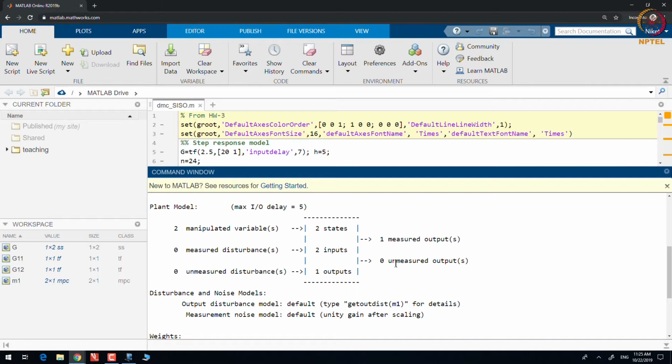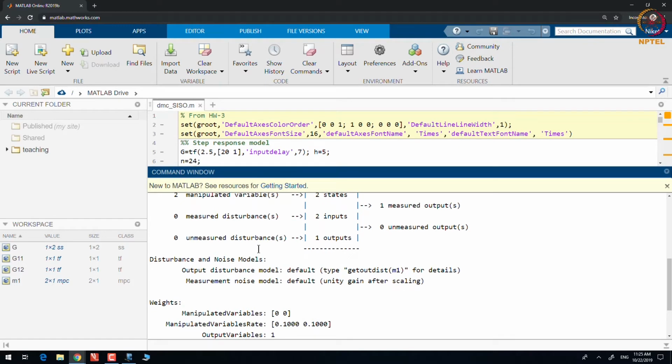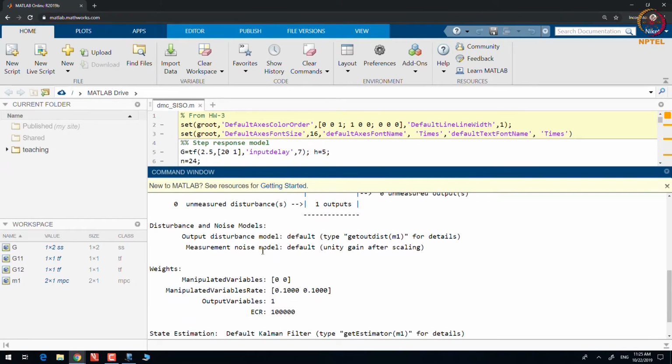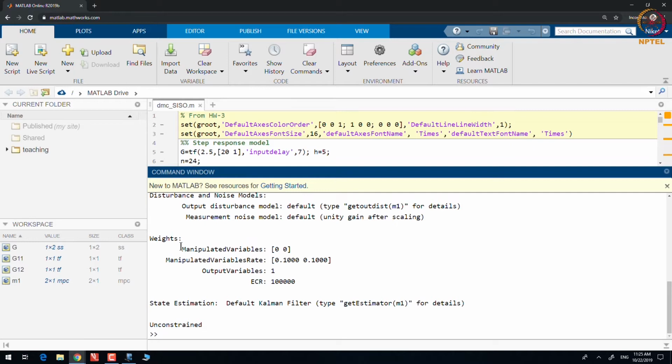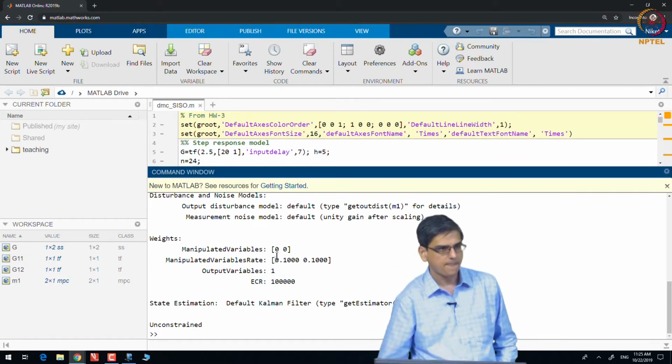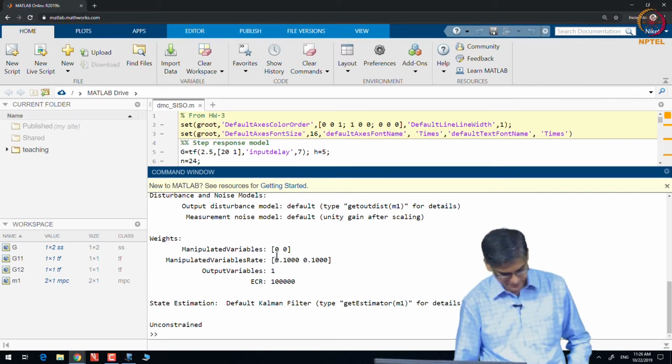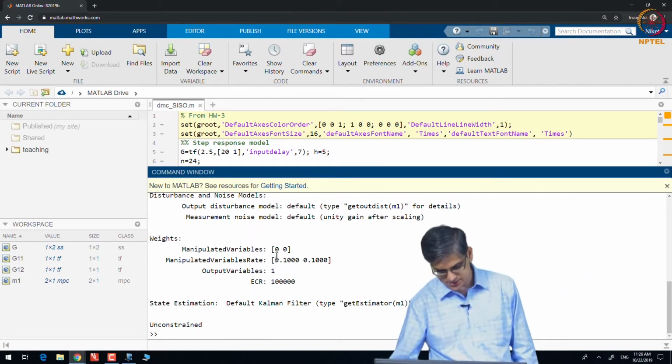There are ways to specify unmeasured output variables, there are ways to specify measured disturbances, there are ways to specify unmeasured disturbances. Okay. Weights, there are no weights on MV, there are weights on MV rate, there is weight on output variables. Ignore ECR, okay, that is for constraint relaxation. Okay. And last thing is state estimation.